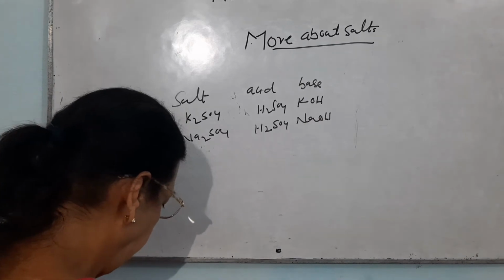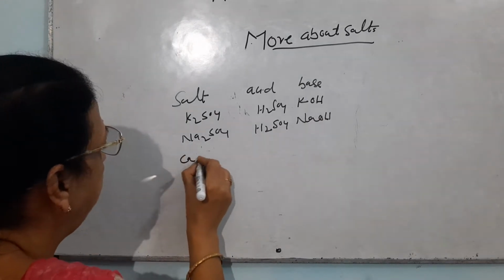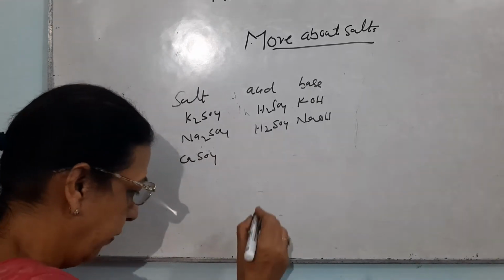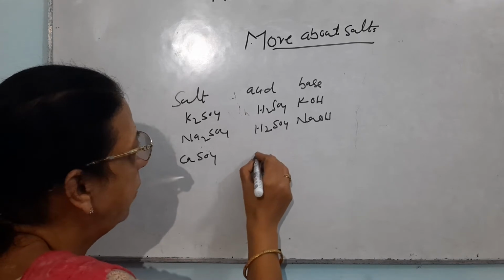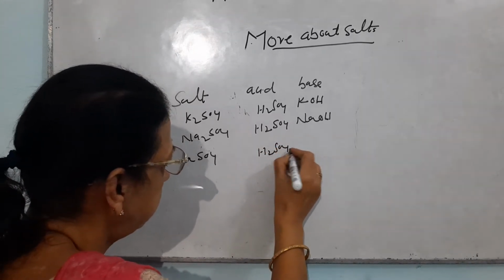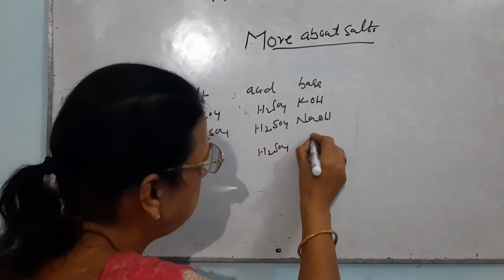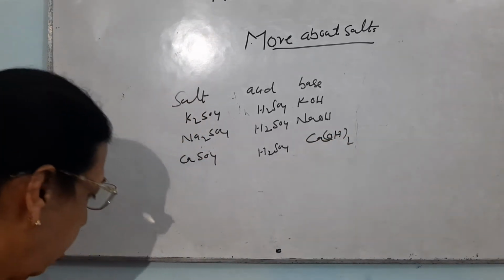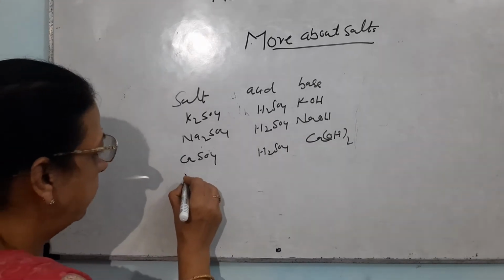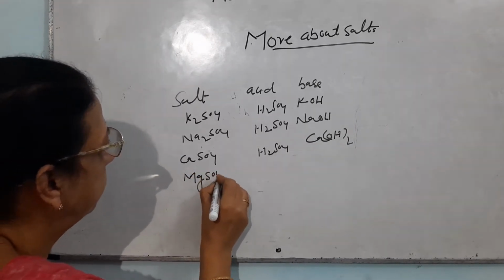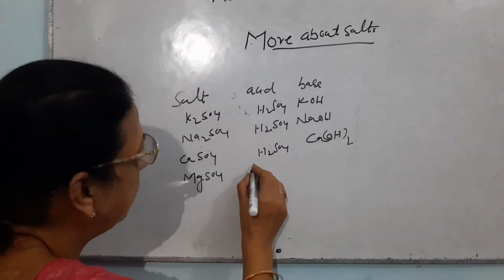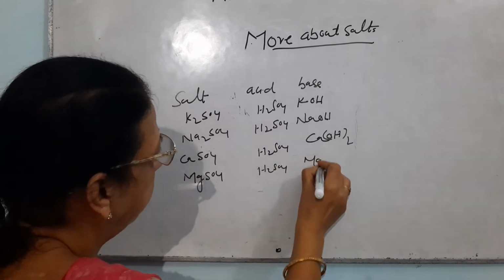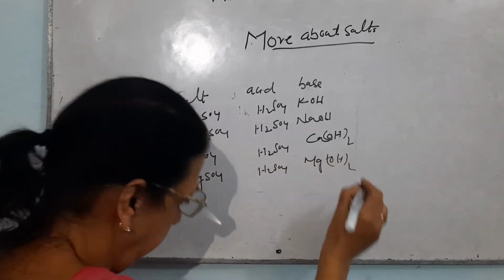The third salt which is given is calcium sulfate. Its formula is CaSO4. Again, the acid is sulfuric acid and the base which is used is calcium hydroxide. The fourth one given is magnesium sulfate, MgSO4. Again, the acid will be sulfuric acid and the base will be magnesium hydroxide.